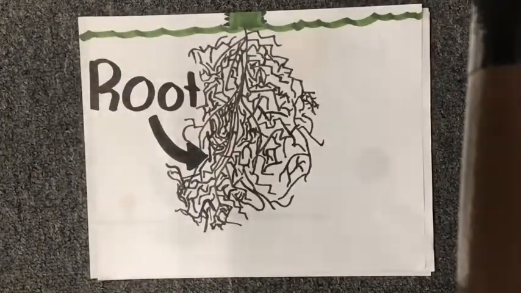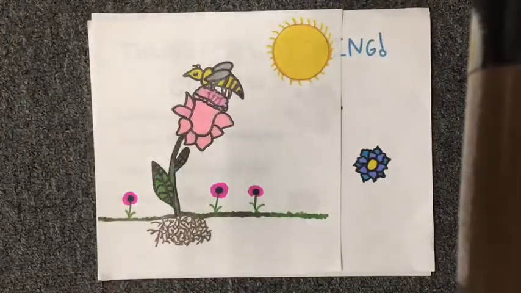The root anchors the plant down, and it absorbs water and minerals from the soil. It transports materials. Most importantly, it stores food. This is the whole flower altogether.